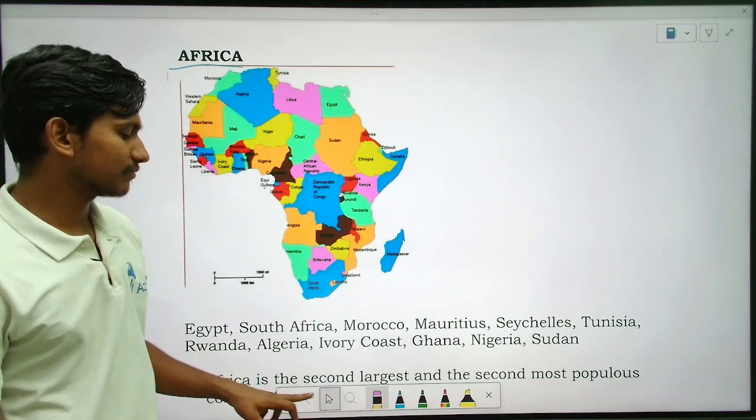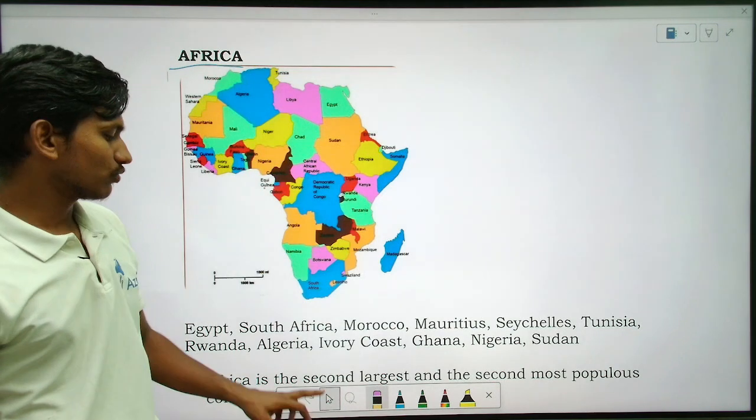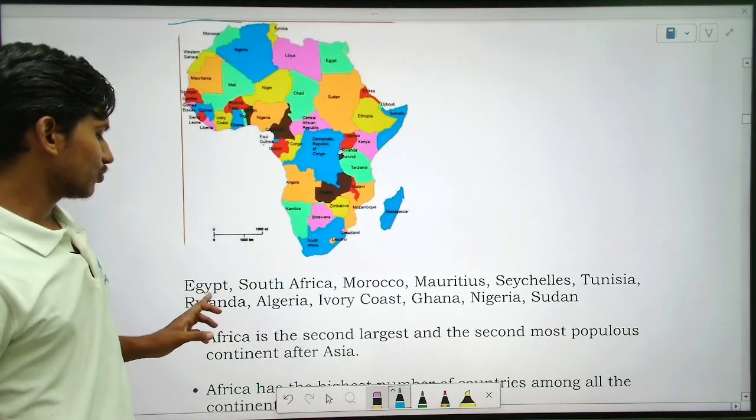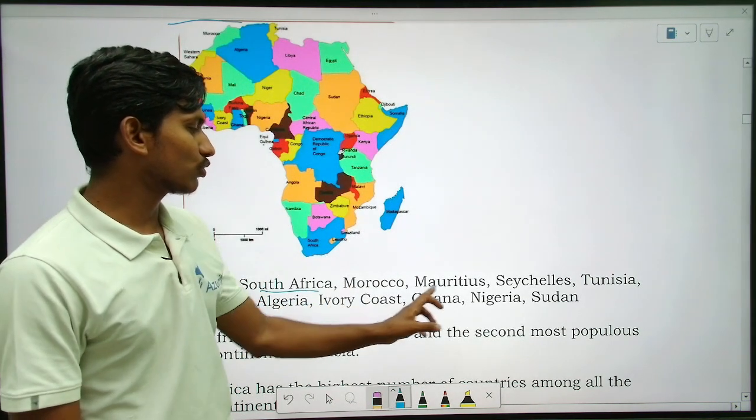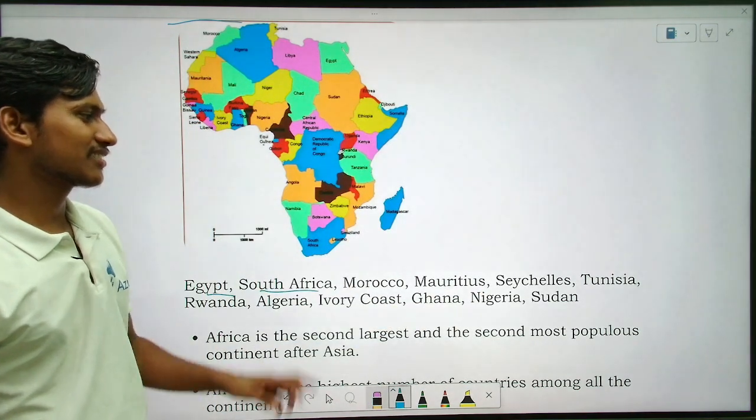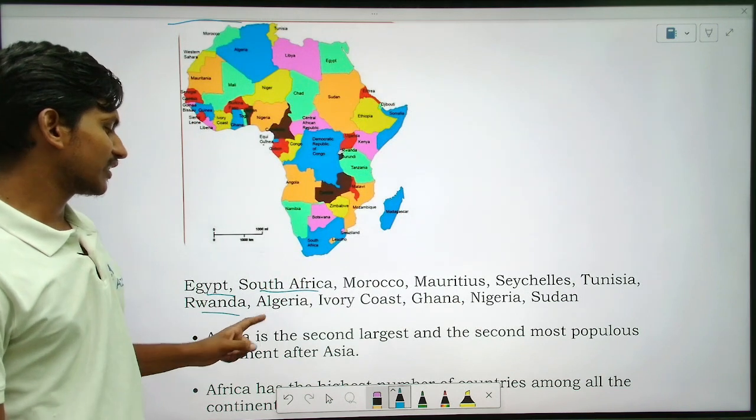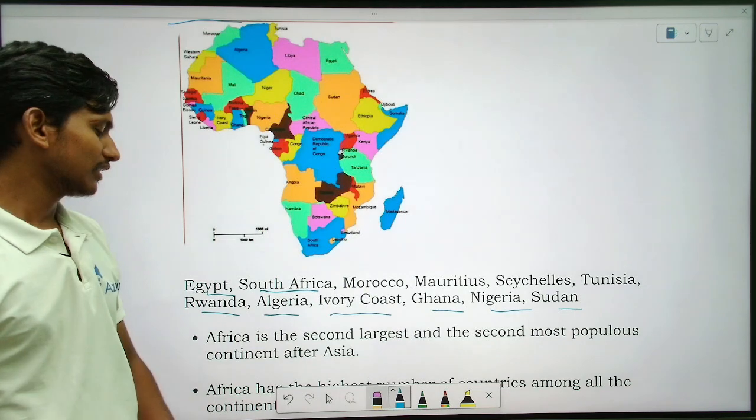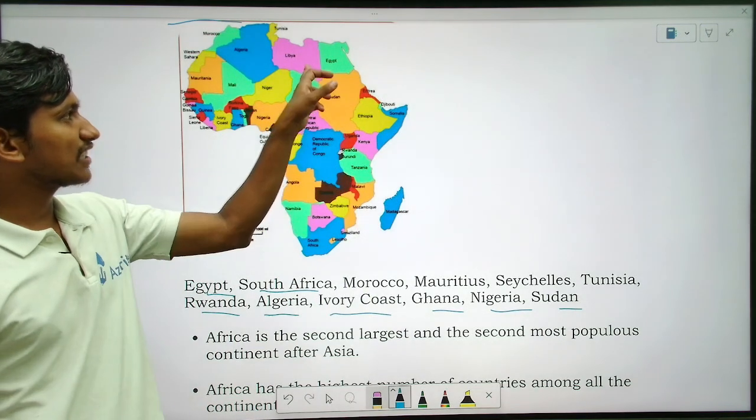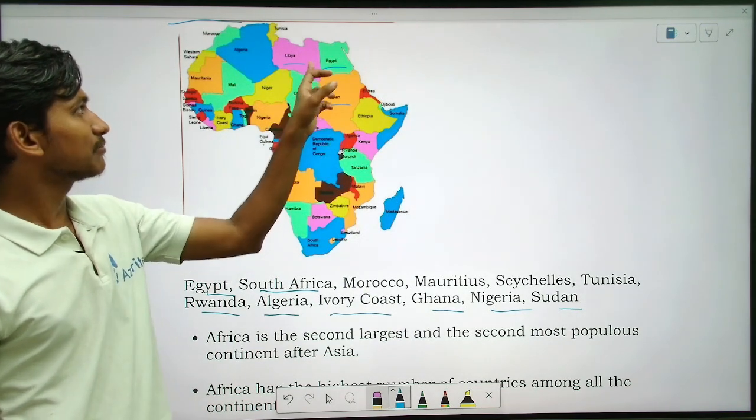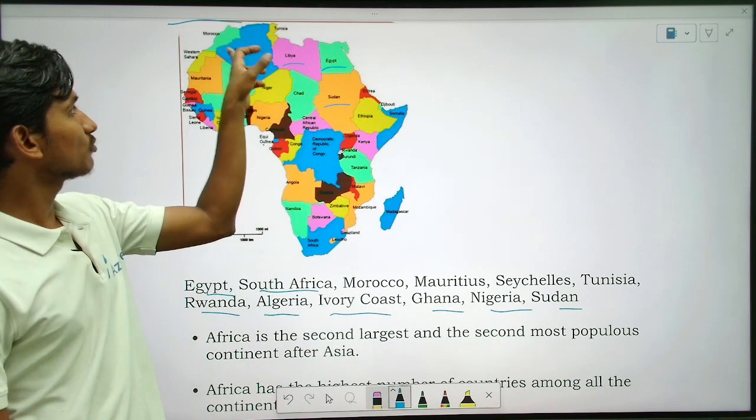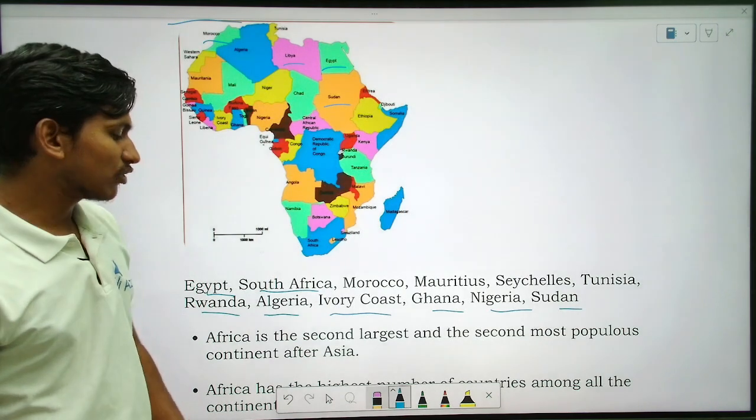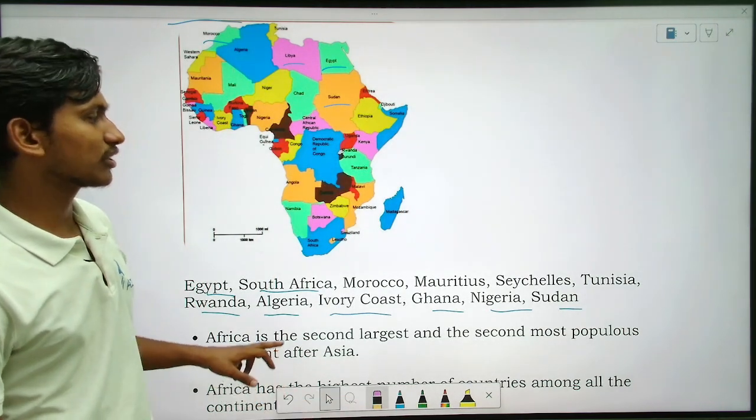Africa here. So there are different countries. Which are the countries? See here. Egypt, South Africa, Morocco, Mauritius, Seychelles, Tunisia, Rwanda, Algeria, Ivory Coast, Ghana, Nigeria, Sudan. These are some of the important countries here. If you see, Egypt is here, Sudan, Libya, Algeria, Morocco is here, right? So there are so many countries. How many countries? Nearly around 54 countries.